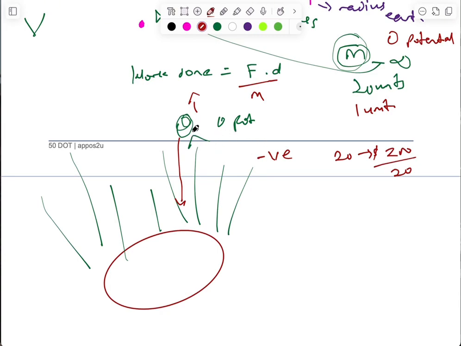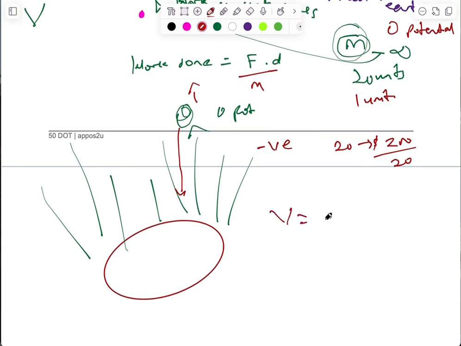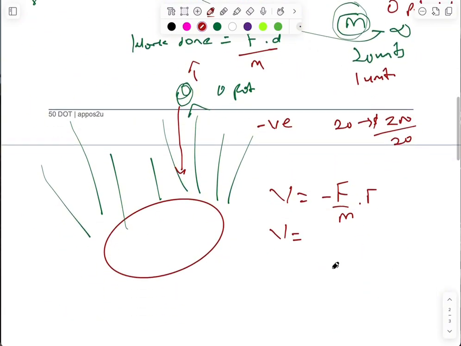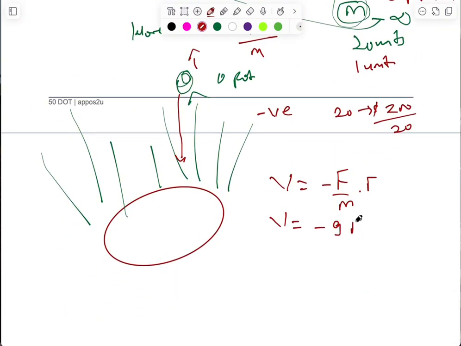But this time around, you are doing negative work in this system, when you are bringing it from infinity, which is a point of zero potential, to a point near the Earth's surface. So therefore, this potential now, Fd over m, is going to be negative F over m multiplied by d. D is the distance. Since I've been using r, I'm just going to replace it with r now. But if you remember very well, this F over m is actually our acceleration due to gravity, which we have discussed earlier, which is the field strength. Now, in that case, you have negative g times r. So this is your potential.